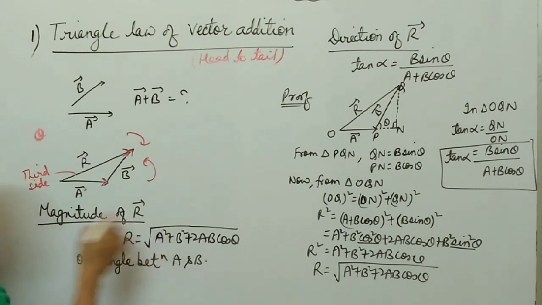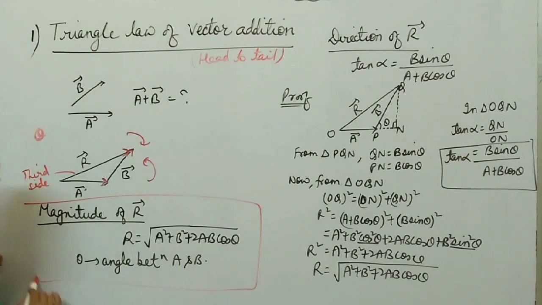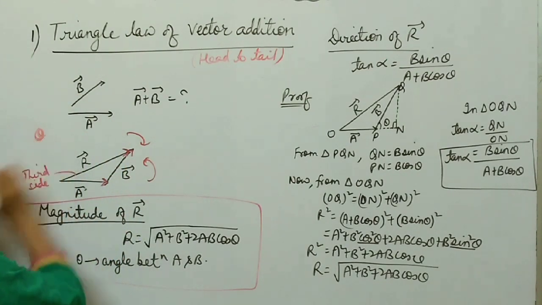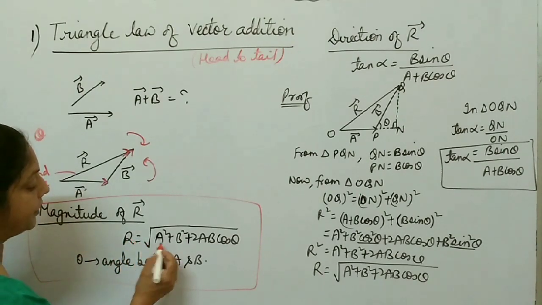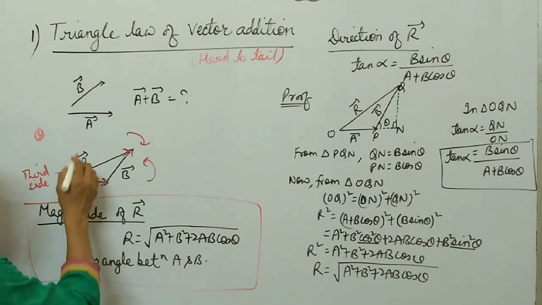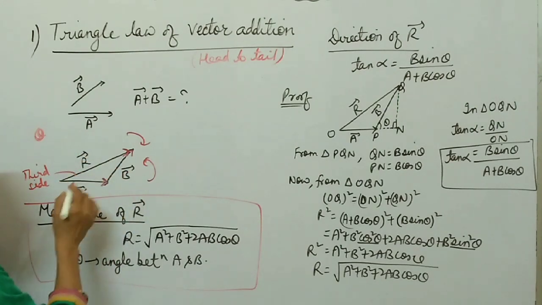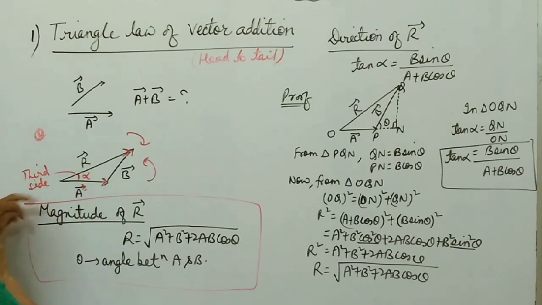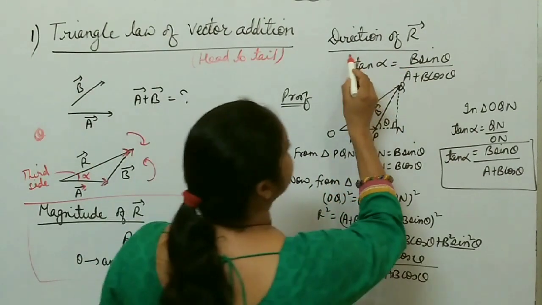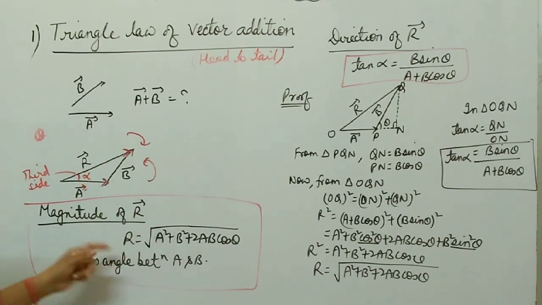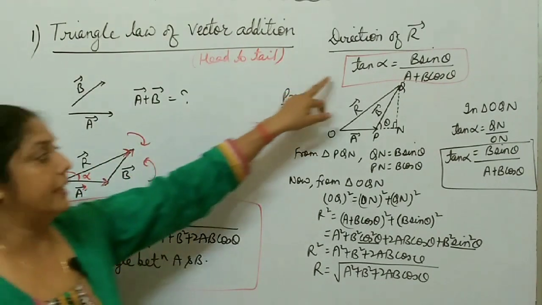So here you must remember this formula, the magnitude of this resultant R of two vectors A and B. If it makes angle theta between them, it is given by R equal to under root A square plus B square plus 2AB cos theta, where theta is the angle between A and B, right? And what is the direction of this resultant of A and B? Let us suppose that it makes angle alpha with the A vector, right? So tan alpha is given by B sin theta by A plus B cos theta. You have to remember these two formulas, magnitude of R and direction of R.